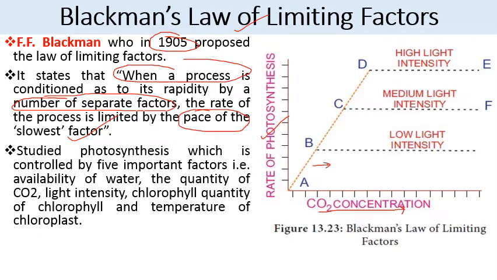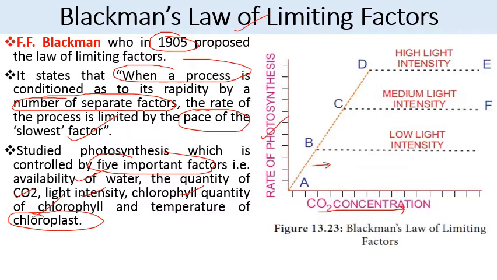So he studied photosynthesis, which is controlled by 5 important factors, which include availability of water, quantity of carbon dioxide, light intensity, chlorophyll quantity, and temperature of chloroplast. So these are the factors which are responsible for the higher rate of photosynthesis, and any of these factors can limit the rate of photosynthesis.